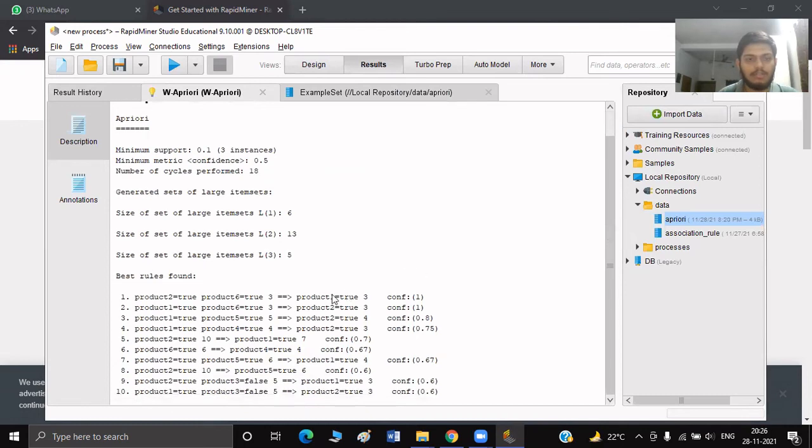As you can see, we have a lot more rules obtained after simulating. This rule and this rule were already present in the previous simulation, which had a minimum confidence value of 0.9. Now we even have rules with confidence values of 0.8, 0.75, 0.7, all in descending order till 0.6, since our cutoff value was 0.5.